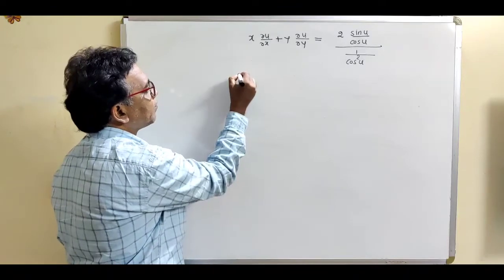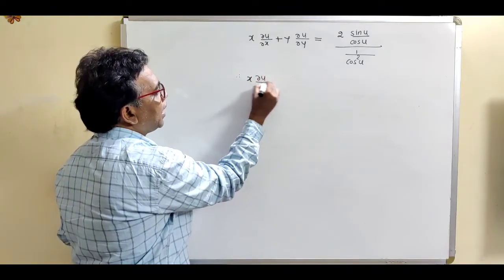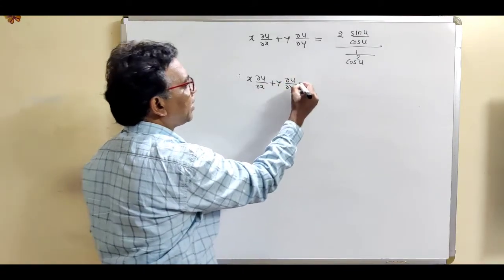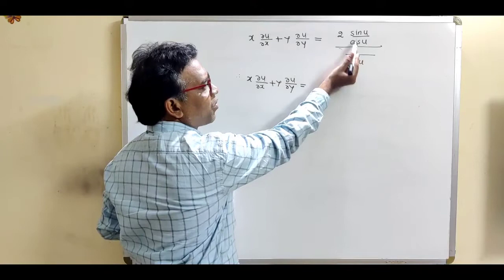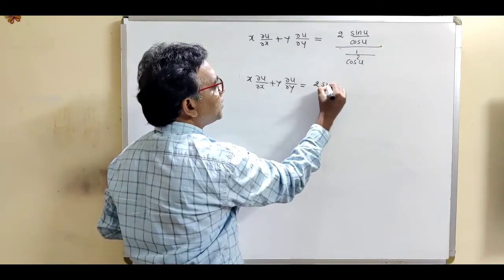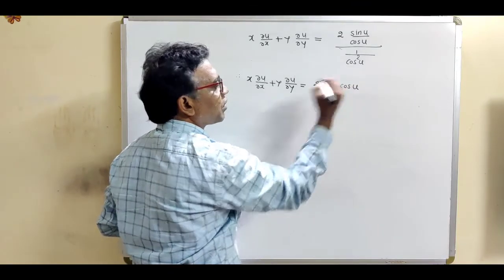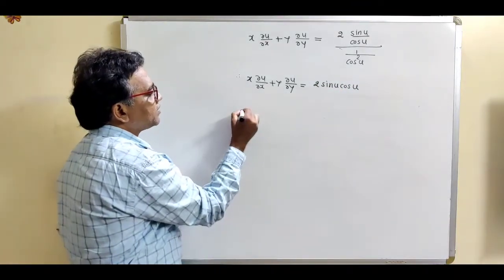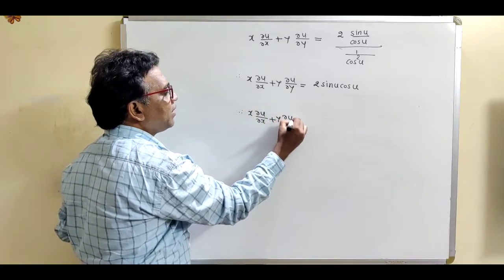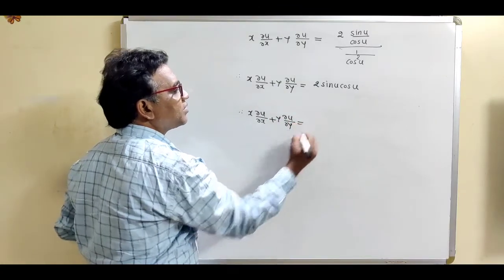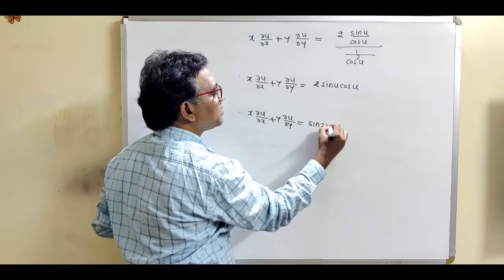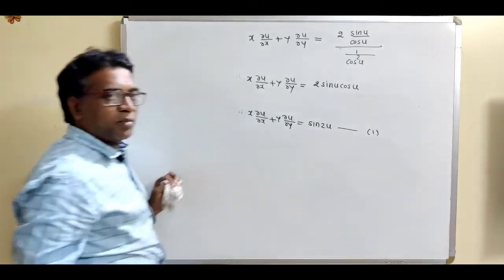So this is x into del u by del x plus y into del u by del y is equal to, now cancel one of the cos u and transform this cos u in numerator, so it becomes 2 sin u into cos u. So this is x into del u by del x plus y into del u by del y is equal to 2 sin theta cos theta. It is the formula for sin 2 theta. So this is nothing but sin 2u. So this is equation number 1.